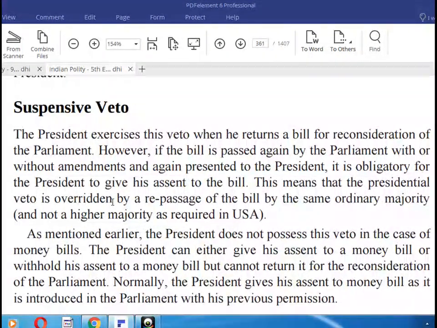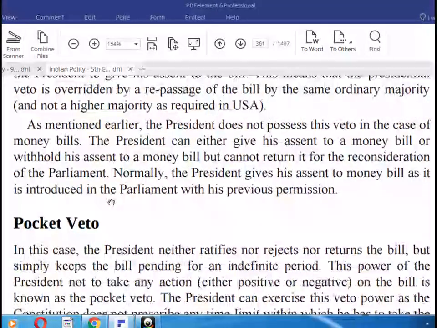Suspensive veto. The President exercises this veto when he returns a bill for reconsideration of the Parliament. However, if the bill is passed again by the Parliament with or without amendment and again presented to the President, it is obligatory for the President to give his assent to the bill. This means that the presidential veto is overridden by a repassage of the bill by the same ordinary majority. As mentioned earlier, the President does not possess this veto in this case.